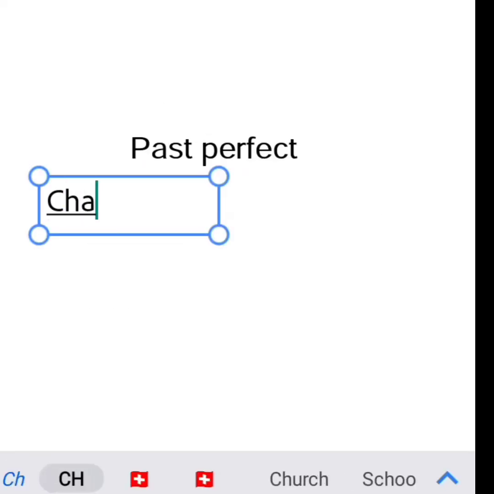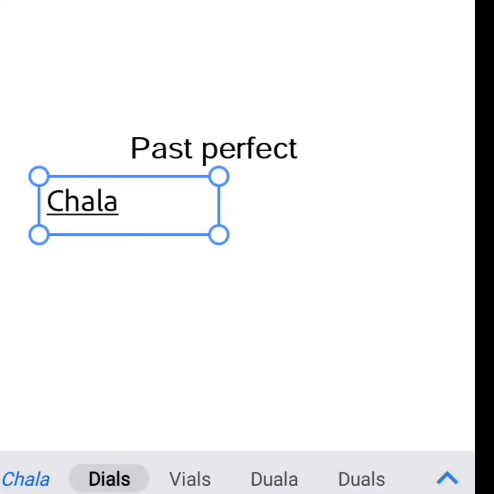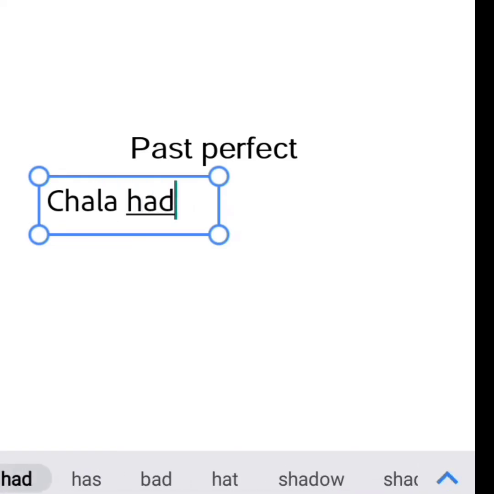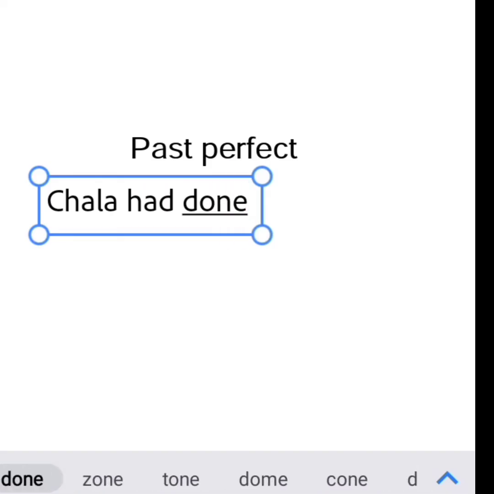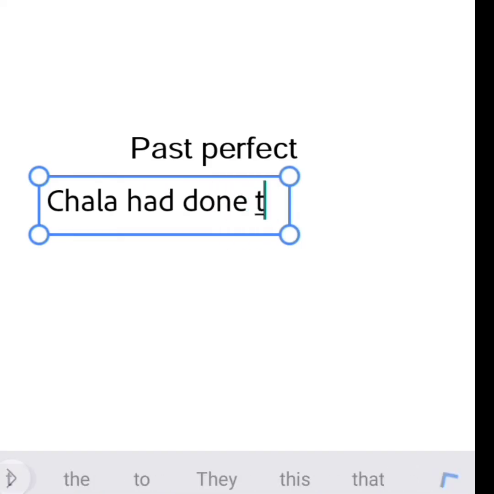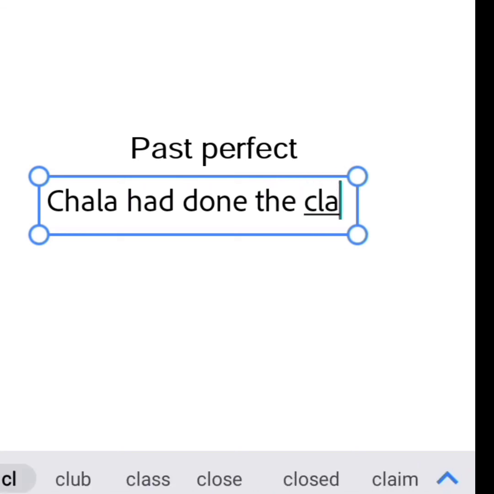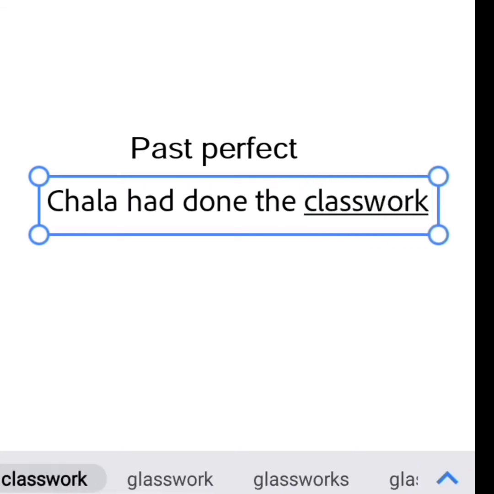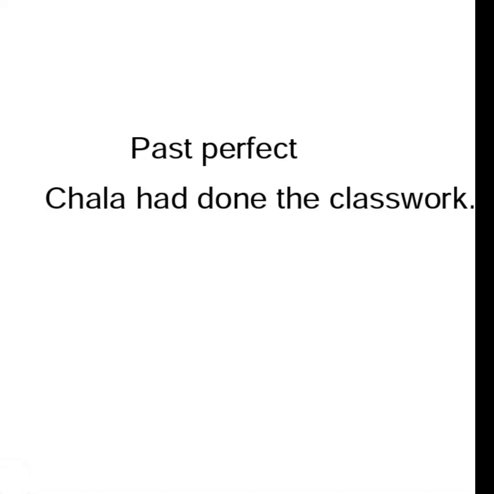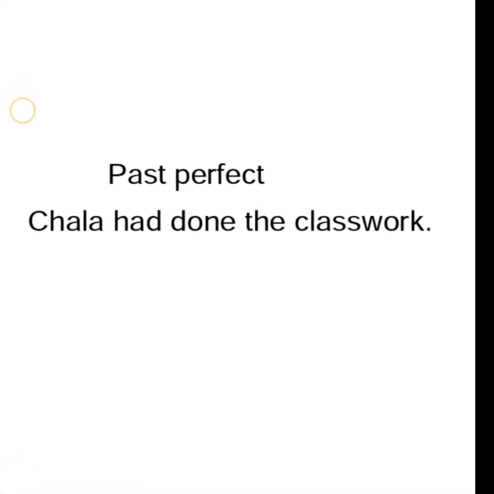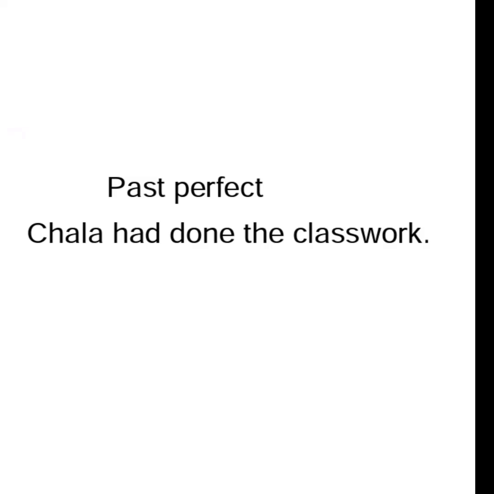So there is past perfect. We know what past perfect is. So Chala had done the classwork. Here we know the classwork is the object, right? Chala is the subject.